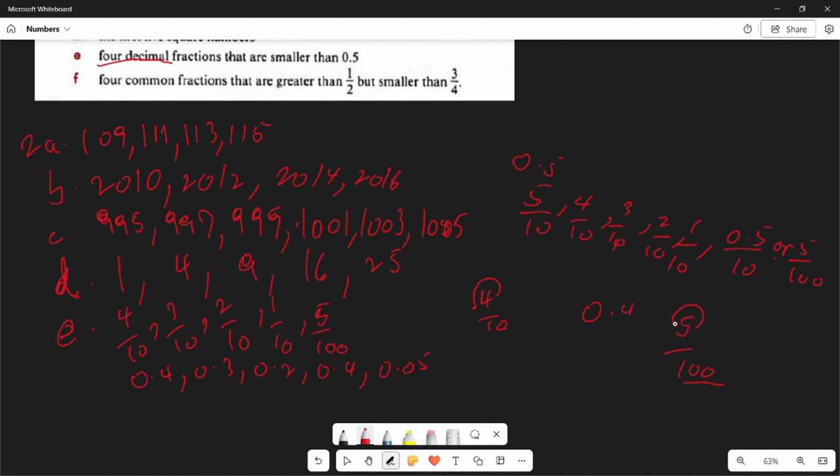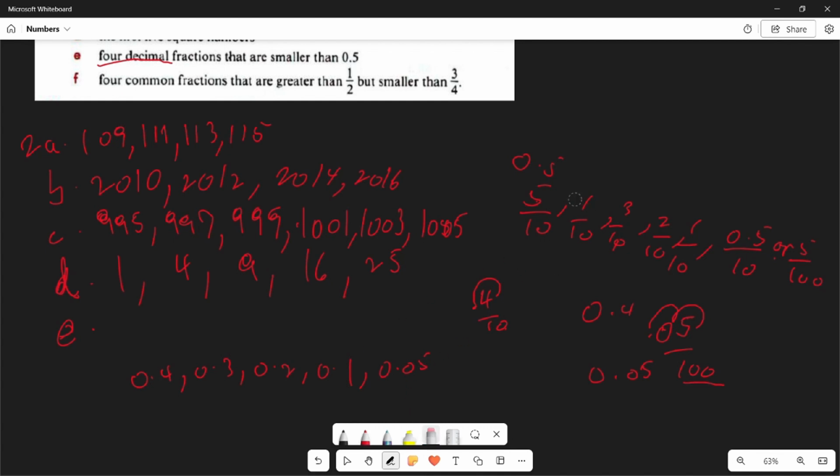You then do 1 and 2. Then this is the decimal place here, and you put a 0. That will then be 0.05. And that will be your answer for this. So the answer is going to be 0.4, 0.3, 0.2, 0.1, and then 0.05.